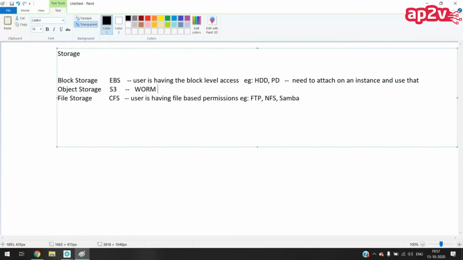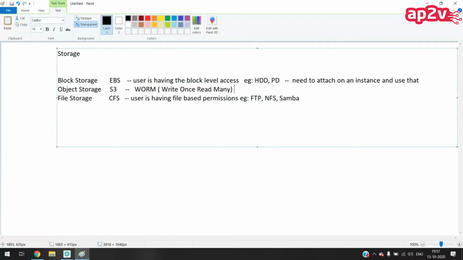We don't need a server to access object storage. It is extra space we can get, and we can directly upload and save data in object storage. Object storage is also known as WORM, which stands for write once, read many. We can save the data only once and are not able to edit it after it is saved. We can read the data, no issues, but we cannot edit the file.